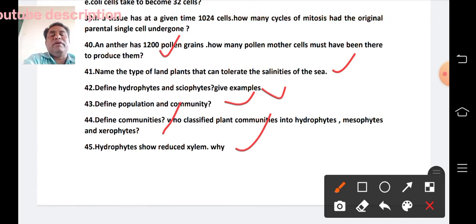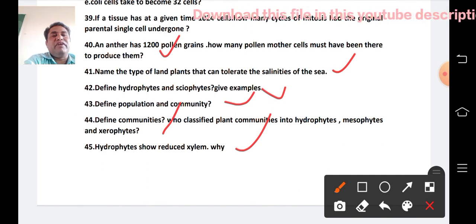So these are the 2 marks question answers you must prepare for the most important examination for the academic year 2021-22.